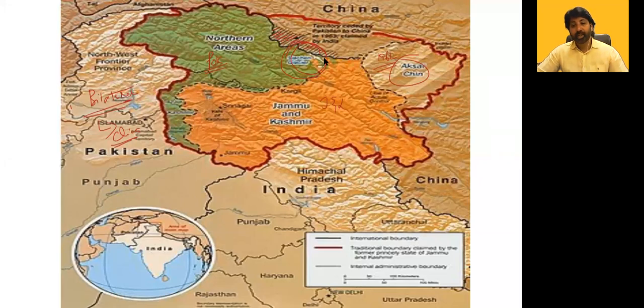This white line is the Siachen Glacier. It is located exactly on the tri-junction, with the Chinese on one side, Pakistan on one side, and Jammu and Kashmir on one side, and it is in a high elevated zone. From here, we can easily control China as well as Pakistan. So it's a strategically very important location. Here we conducted a massive operation called Operation Meghdoot with the help of RAW, and we were able to monitor it and capture it.